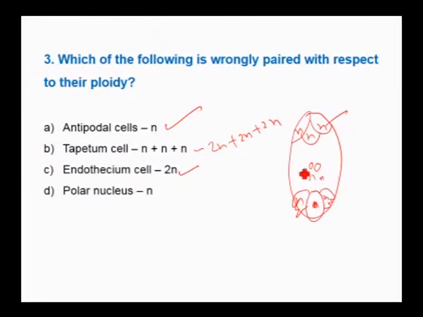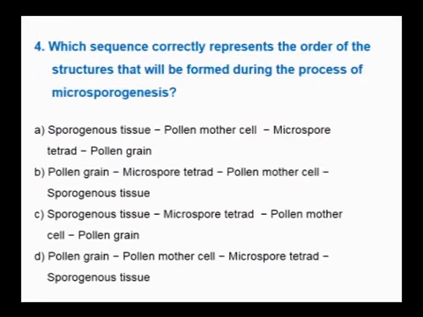Polar nucleus is haploid, correct. But here for the tapetum, it is given as n. Therefore, the wrong one is B. Tapetal cells are 2n, 2n, 2n. Because of endopolyploidy, it is not n. n can be seen in gametophyte, but the tapetal cell belongs to the sporophyte, which is diploid. Therefore, the answer is tapetal cell. Next question. Which sequence correctly represents the order of the structures that will form in the process of microsporogenesis?